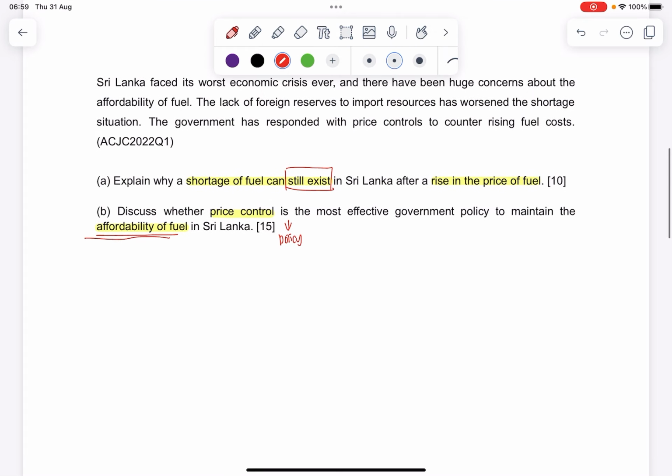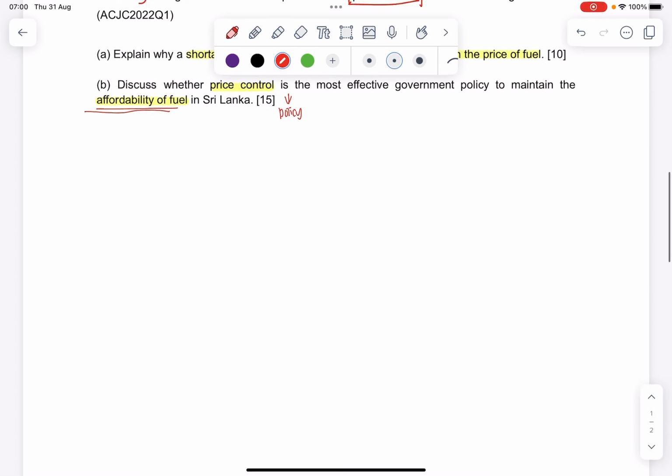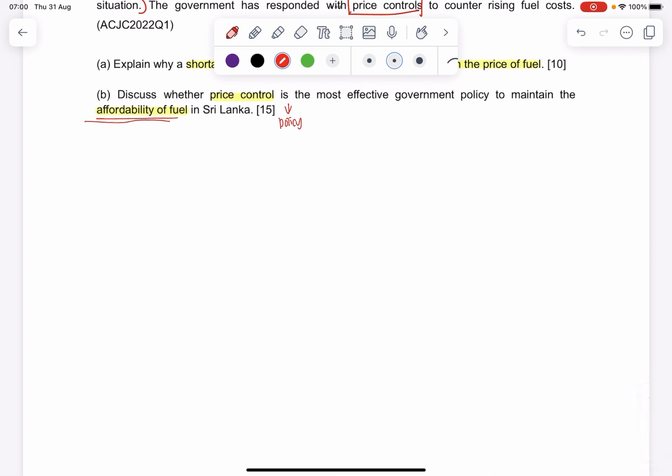So when I look at the preamble now, Sri Lanka has faced the worst economic crisis ever, and there has been huge concerns over the affordability of fuel. The lack of foreign reserves to import resources has worsened the shortage situation. So the start point is that there is already a shortage to begin with, but then the lack of foreign reserves worsened the shortage, and the government in response has used price controls to counter fuel costs.